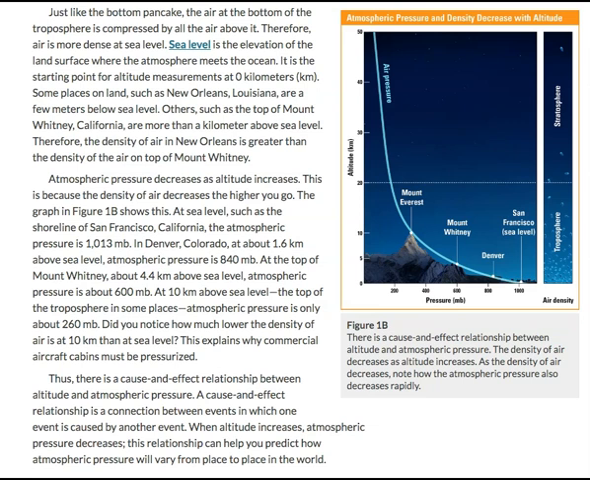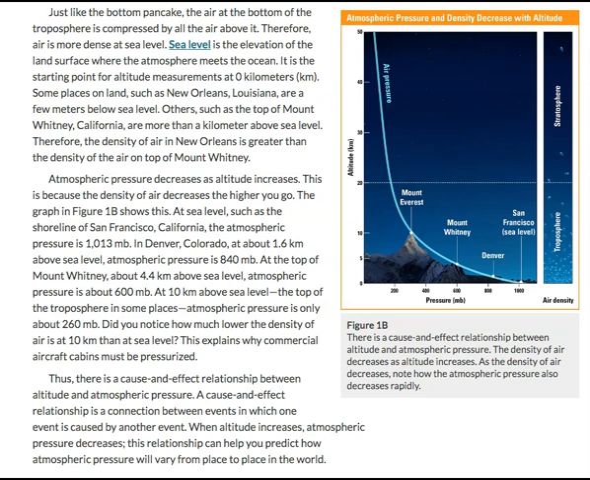At 10 kilometers above sea level, the top of the troposphere in some places, atmospheric pressure is only about 260 millibars. Did you notice how much lower the density of air is at 10 kilometers than at sea level? This explains why commercial aircraft cabins must be pressurized.